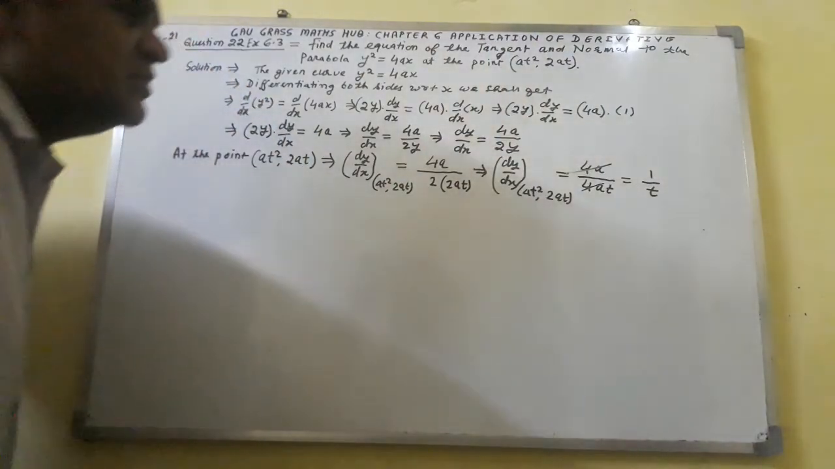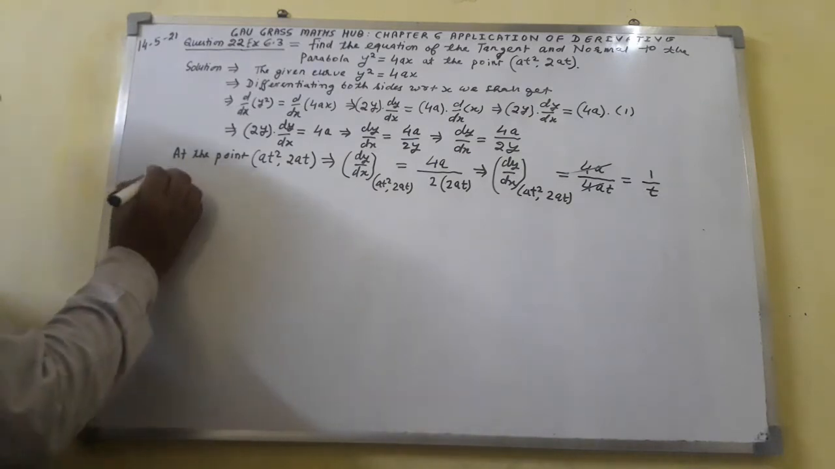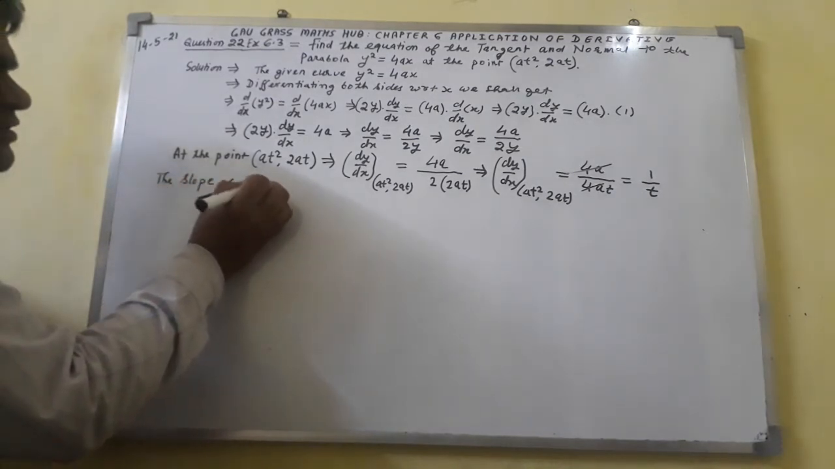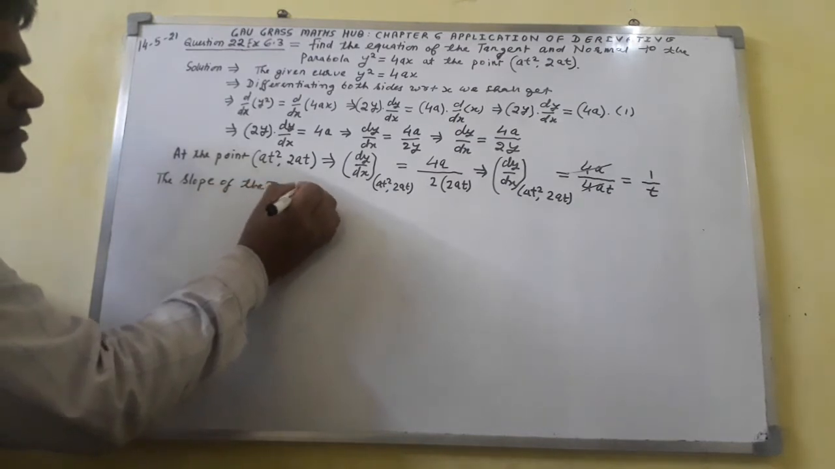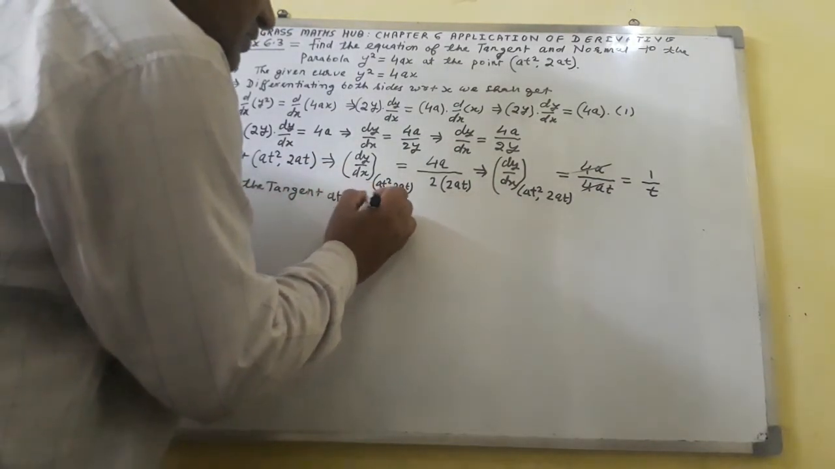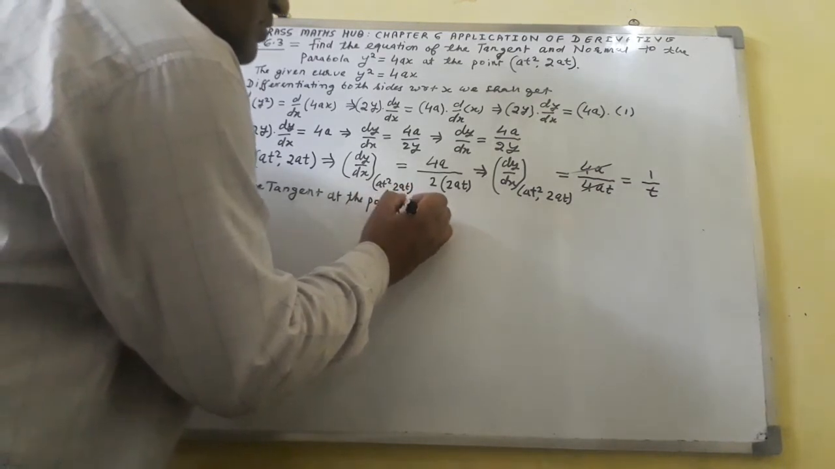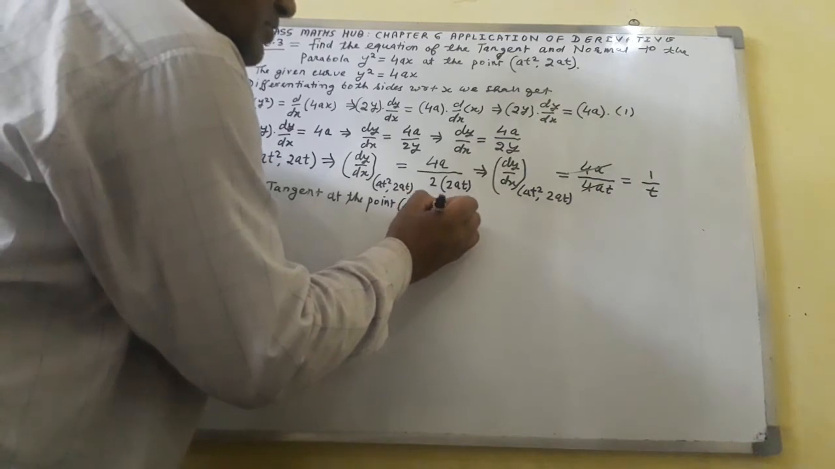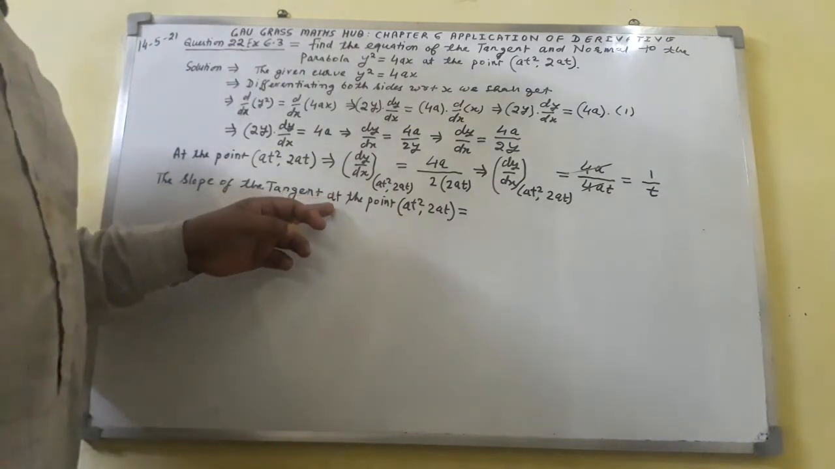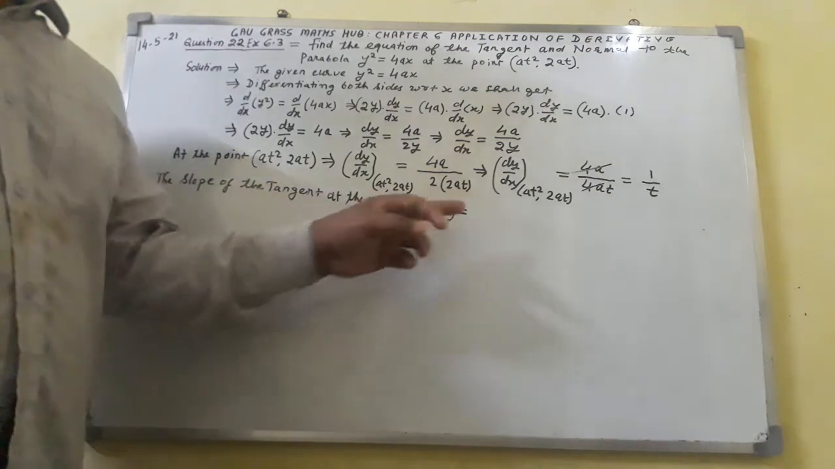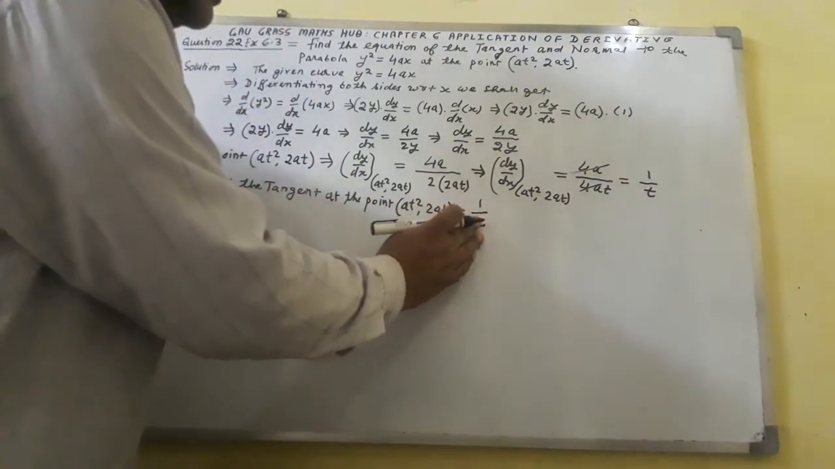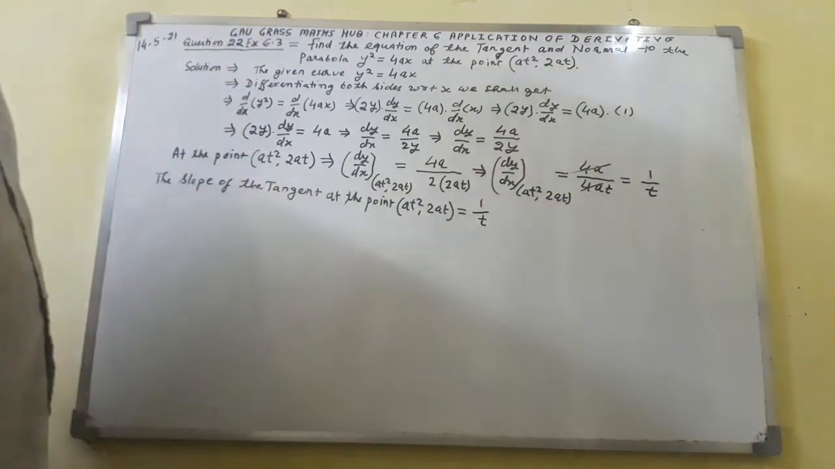So here I shall write, the slope of the tangent at the point at square comma 2at is equal to 1 over t. This is the thing you have got: 1 over t.